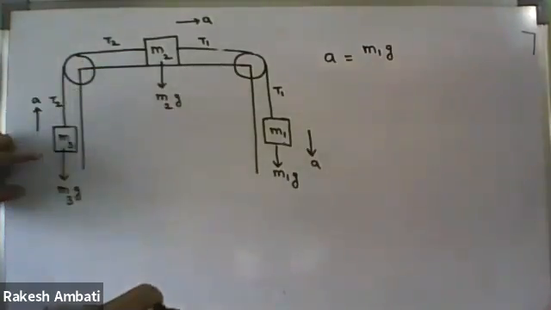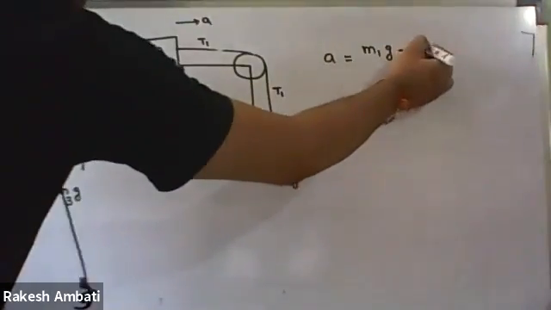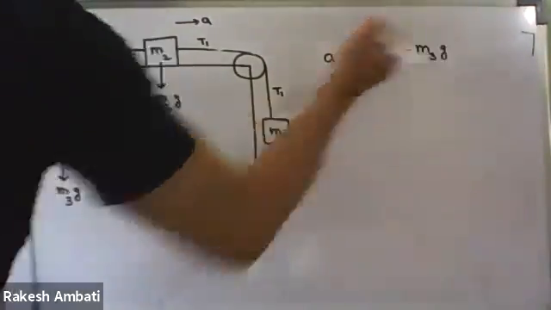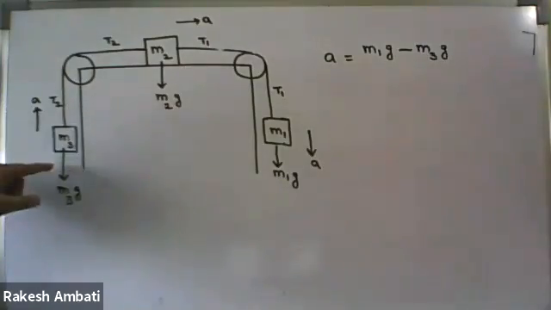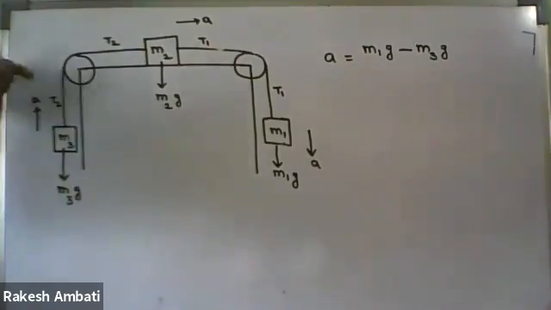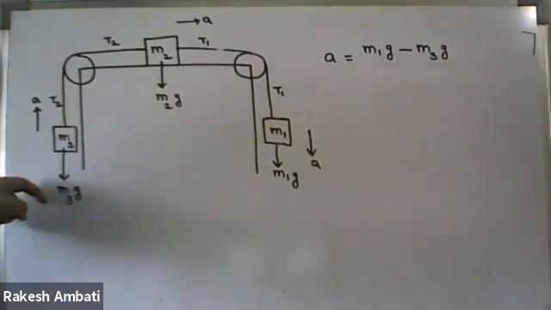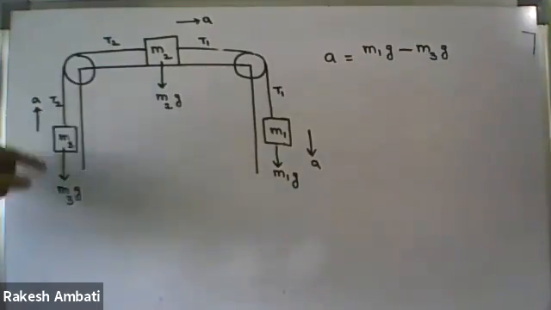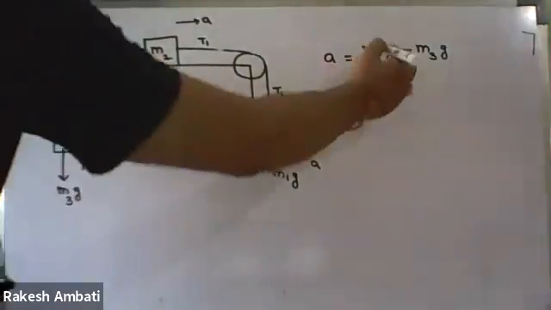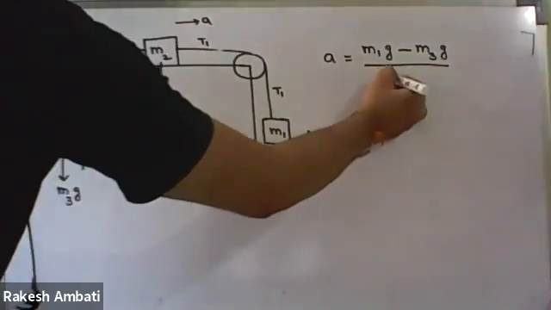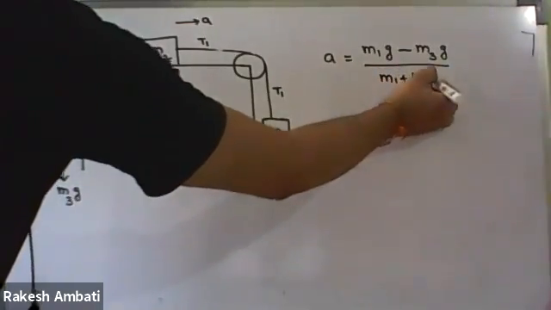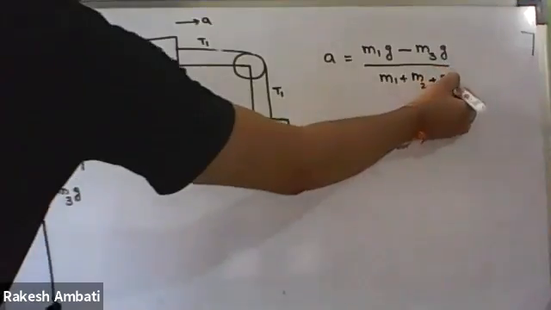And M3g we have to consider negative, minus M3g. Why negative? Because this M3g is present opposite to the direction of motion. The direction of motion is upwards, but the weight is downwards, so negative. In the denominator, same thing, the sum of the masses, M1 plus M2 plus M3.